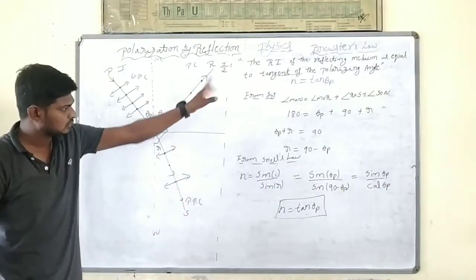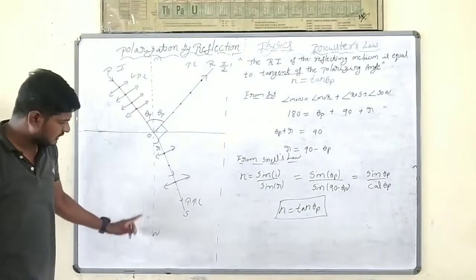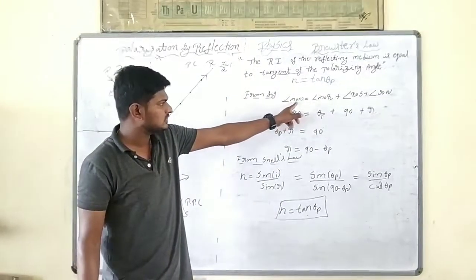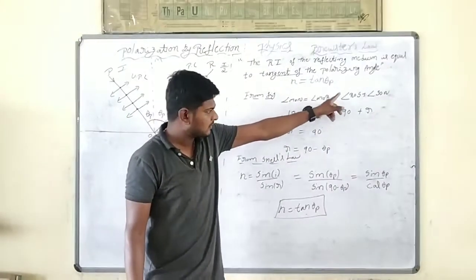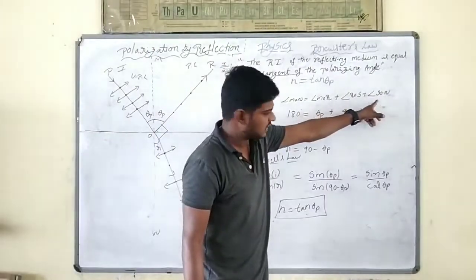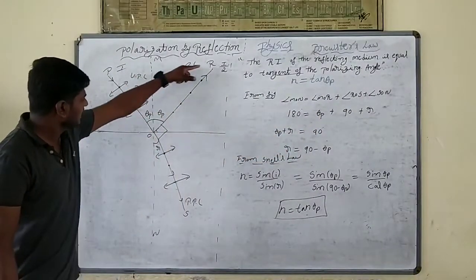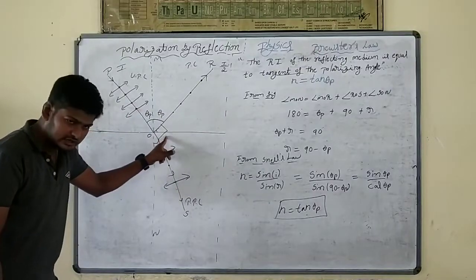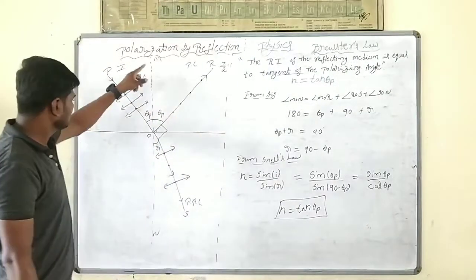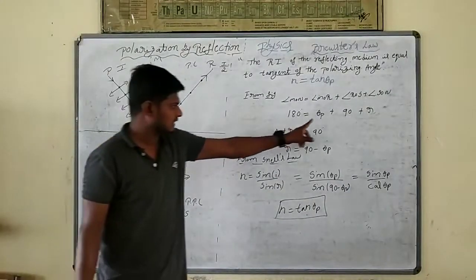Clear? Then I am going to go for the derivation. MON will be 180 degrees, which is the sum of MOR plus ROS plus SON. MOR is theta p, ROS is 90 as already told, and SON is r.